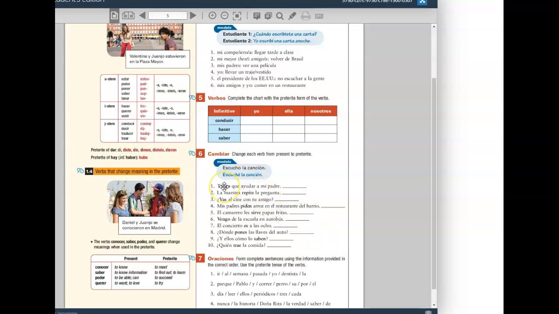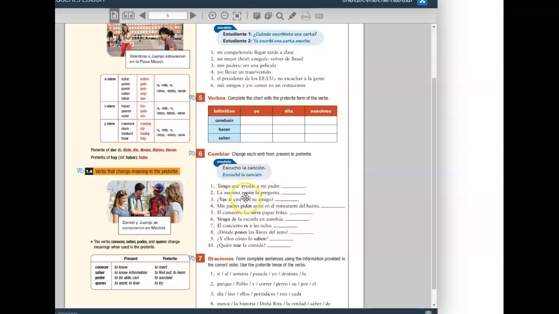Exercise 6, you're changing the verbs provided from the present to the past. So for example, this is the verb tener in the yo form. Tengo que ayudar a mi padre? No, we want to say I had to, right? Changing it from the present to the past. Tener in the yo form would be tuve. Tuve que ayudar a mi padre.